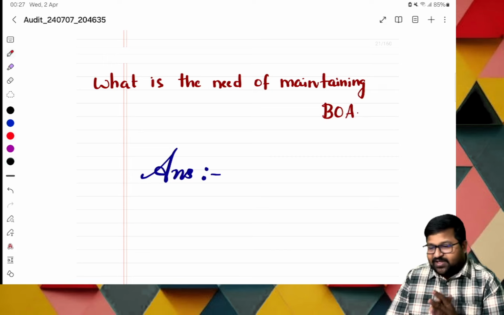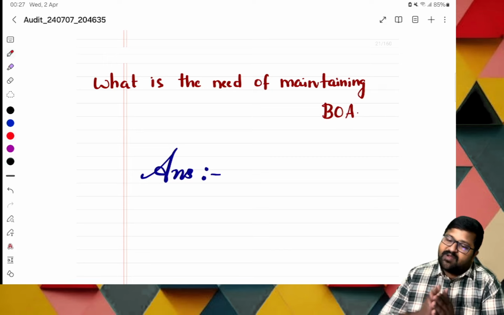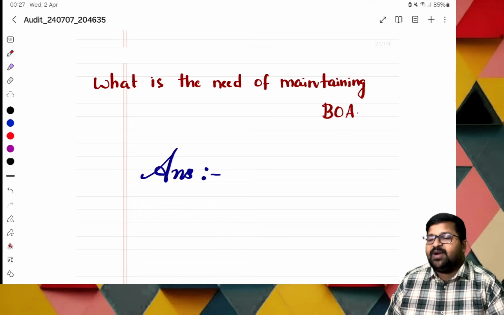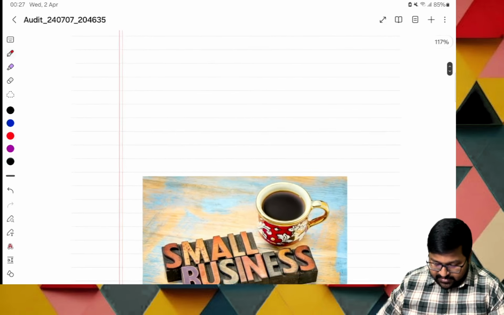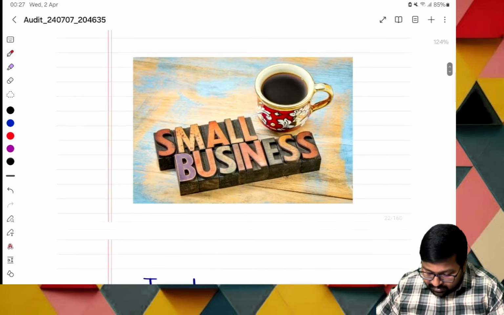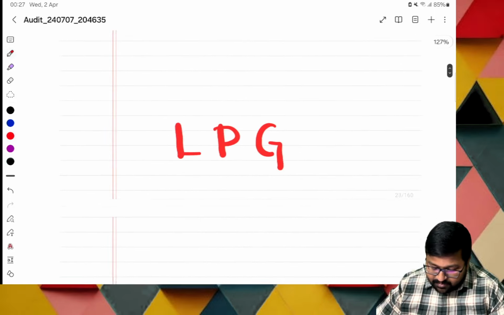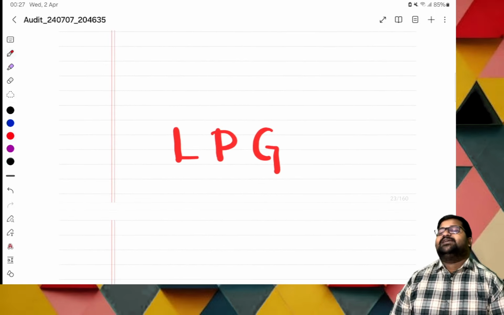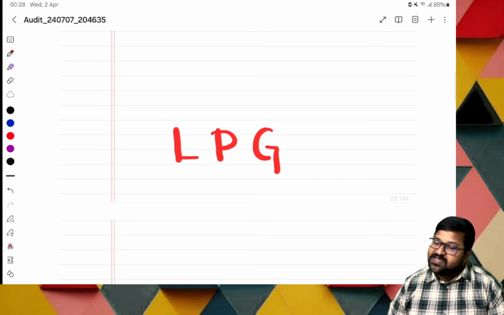Okay, now from the books of accounts, we prepare the financial statements. I have mentioned the flow of things. Now, what is the need of maintaining these books of accounts? Sir, for a small business, the number of transactions is very less. But for a bigger business, because of LPG, what is LPG? Liberalization, privatization, globalization.